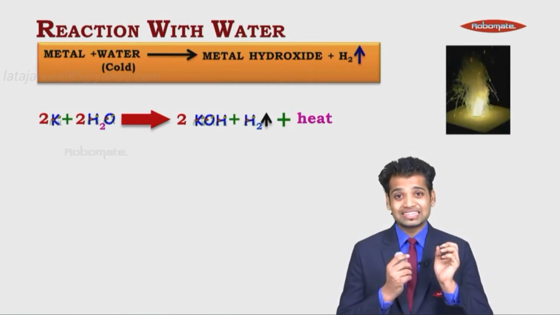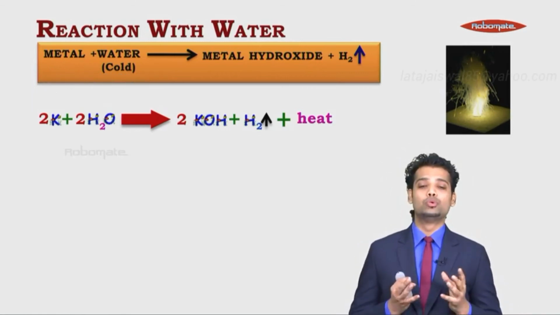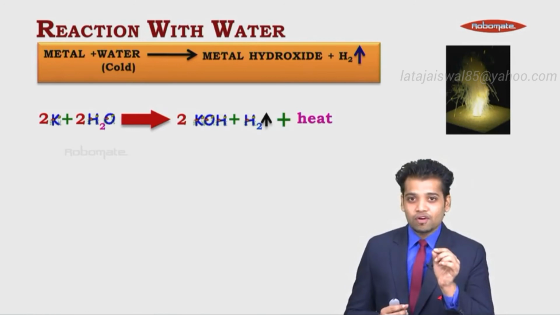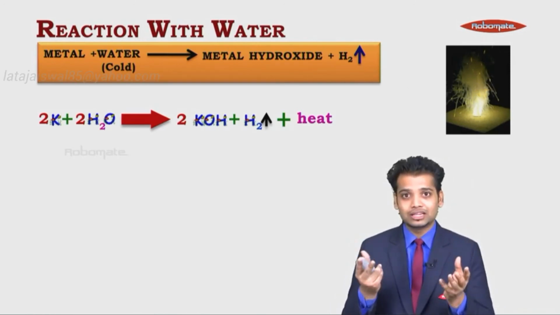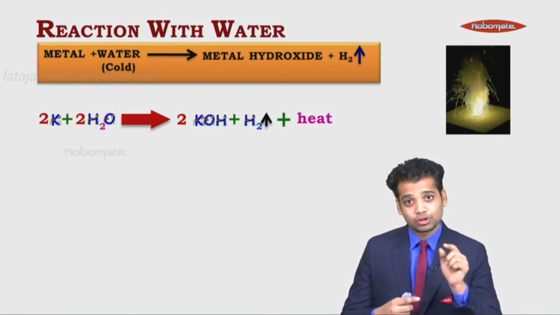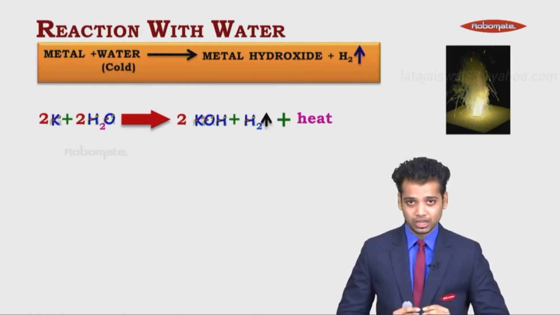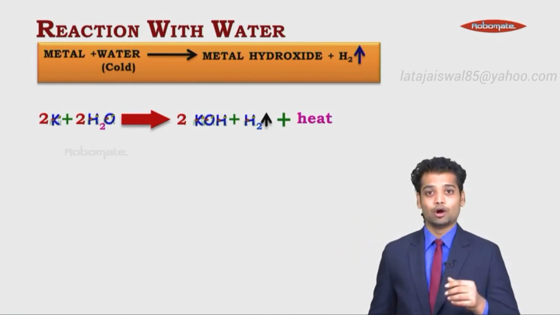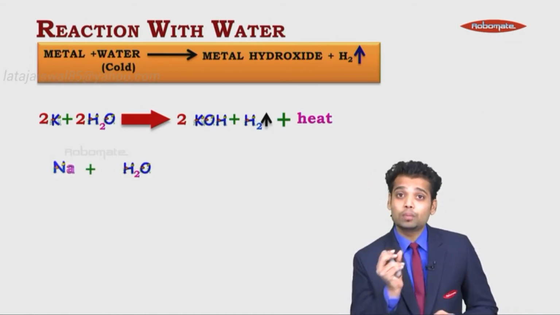Above me is the actual reaction of potassium with water. If you've ever seen how a firework burns in a Diwali cracker, you can see that reaction right there. I don't say that potassium is used, but it is the same type of reaction. Now, moving on to Na with water, it is again going to form sodium oxide.